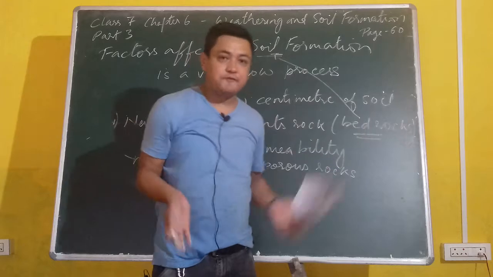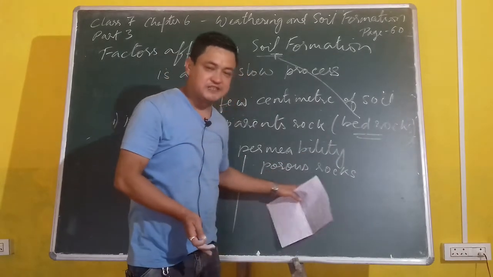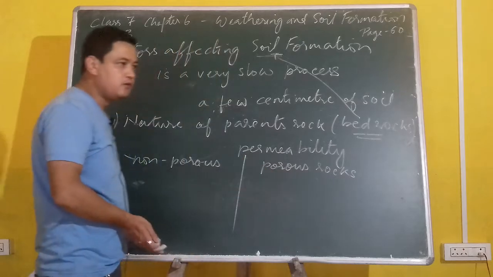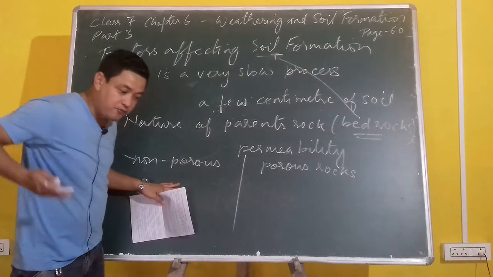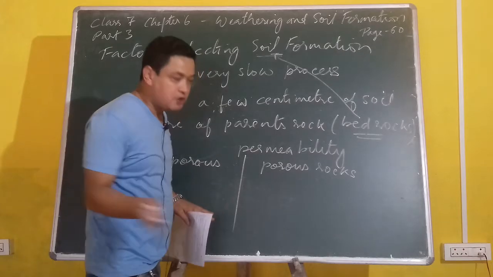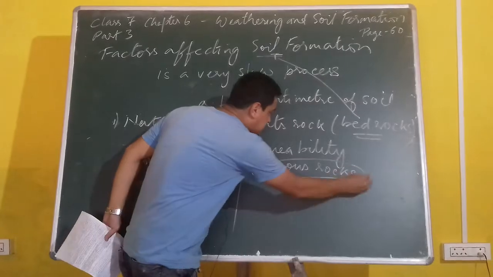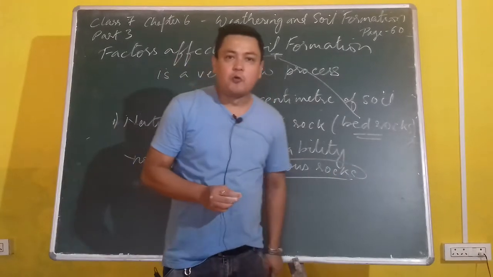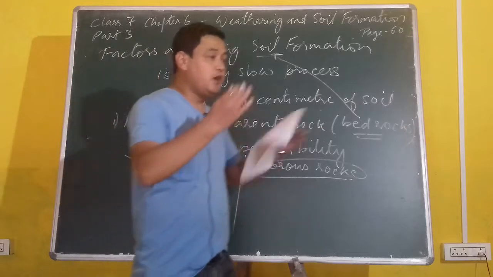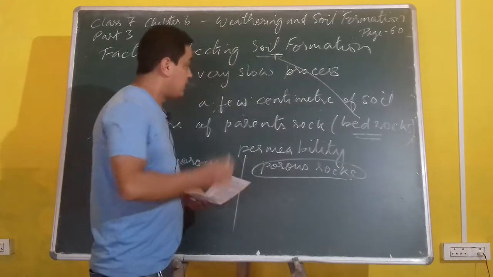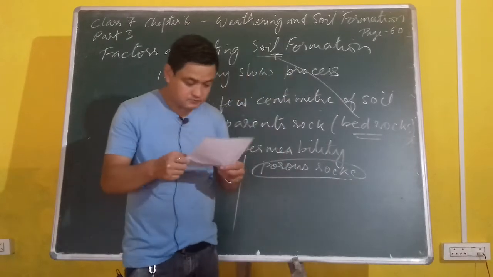So, when there is rainfall, where does the water go? Water basically seeps inside the porous rock. But it cannot seep inside the non-porous rocks. Therefore, it basically gets washed away from one place to another. So, you find because of these porous rocks, you have an underground water table. This is one of the reasons. So, permeability of soil means the soil is able to retain water or not.